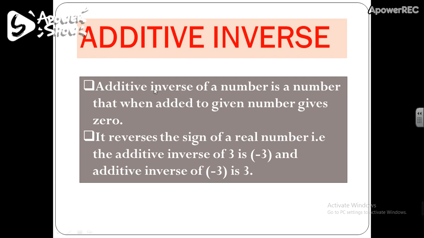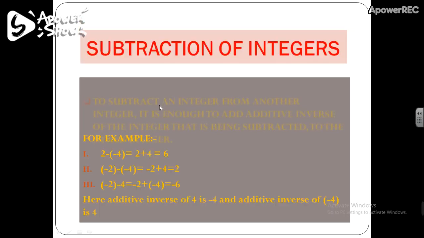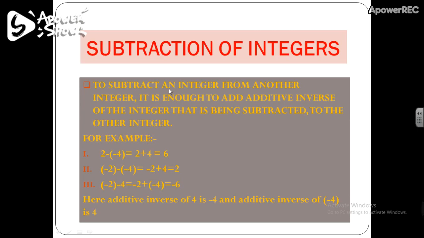Now let's move on to subtraction of integers. So to subtract an integer from another integer, it is enough to add the additive inverse of the integer that is being subtracted to the other integer. So what does this mean? Let's try to understand this by this example. 2 minus minus 4.